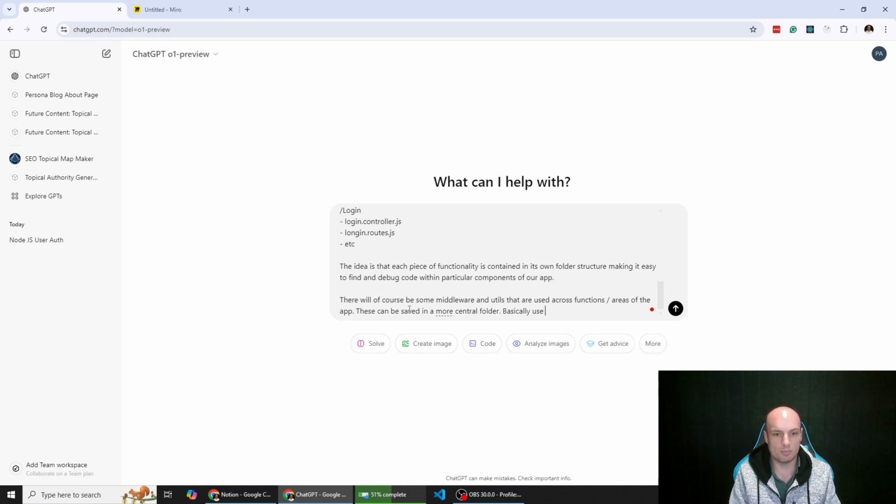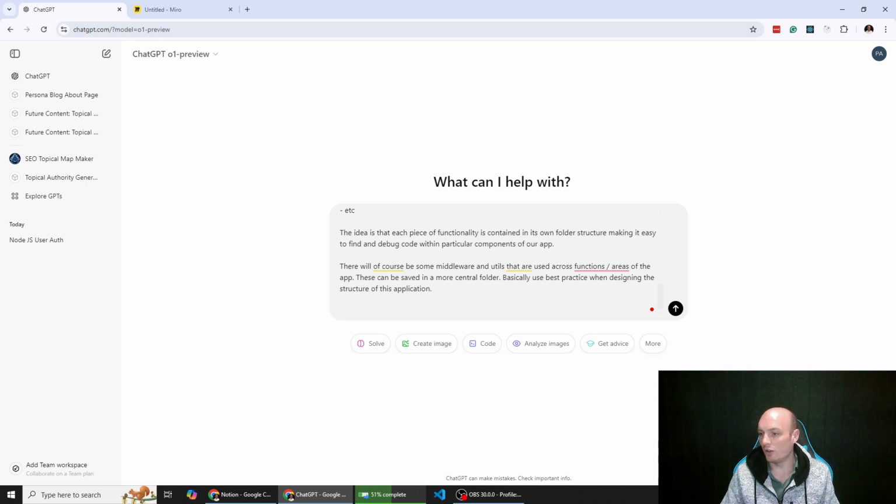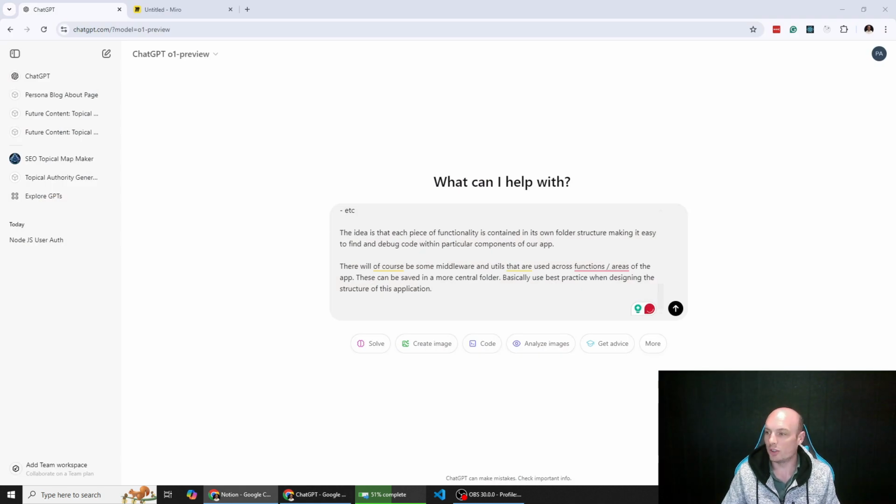Basically, use best practice when designing the structure of this application. All right, bear with me. I know this is a lot of context, but we don't want to be those people who just put in some generic stuff and hope for the best.